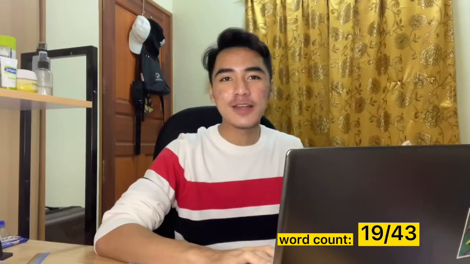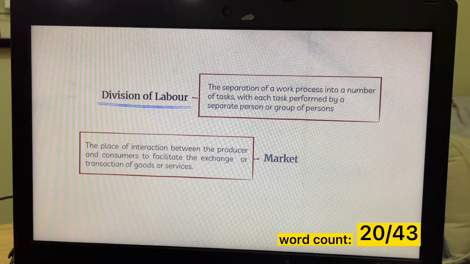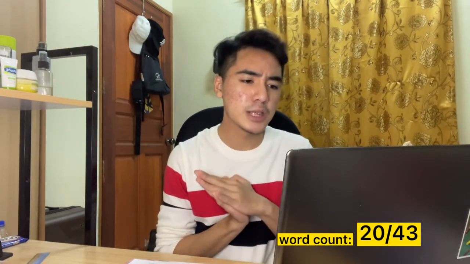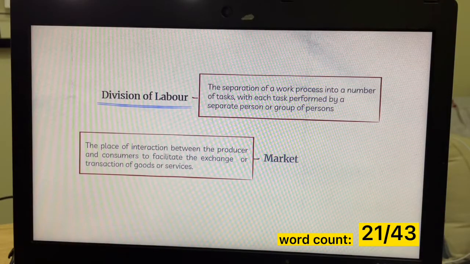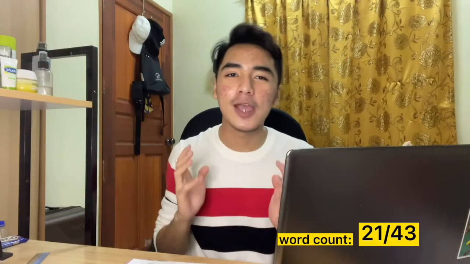And next, we have 2 very simple words. The first is division of labor. Division of labor is the separation of a work process into a number of tasks, with each task performed by a separate person or group of persons. Division of labor also might include automation and machineries. And the next word is market. Market is simply the place of interaction between producers and consumers to facilitate the exchange or transaction of goods or services.